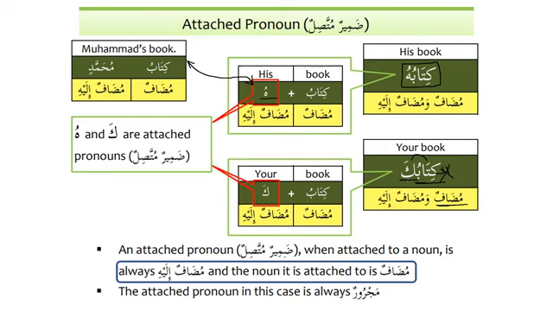Excellent. An attached pronoun, damirun muttasilun, when attached to a noun, is always mudafun ilayhi, and the noun it is attached to is mudafun, as we have discussed earlier. The attached pronoun in this case is always majroor. But we will not change it into kasra because they are fixed, so we cannot change them. The ending will not change. In some cases the ending changes, but when we use them as mudaf ilayh, the ending will not change.